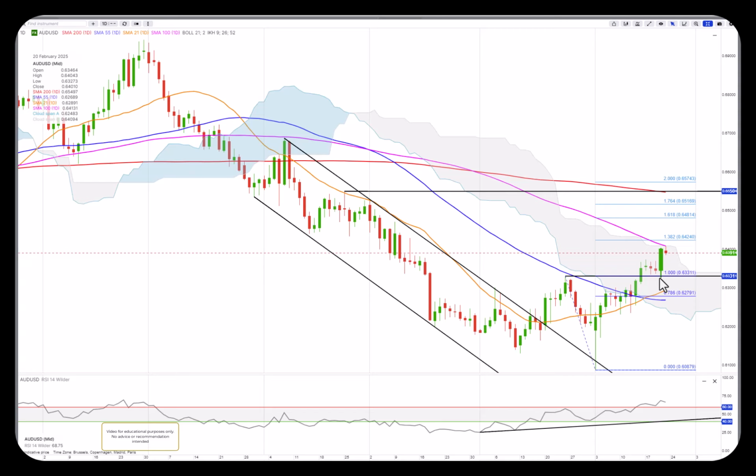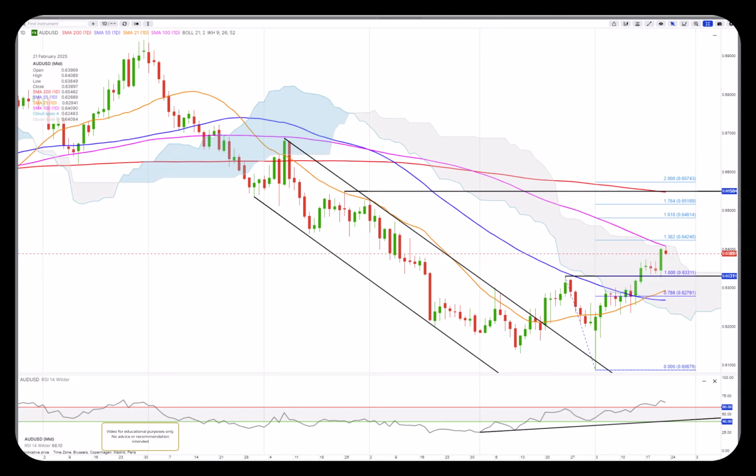Aussie dollar has bounced off the support here at 63.30, testing the upper part of the cloud and the 100 moving average. I think we'll see a test of 64 and a quarter, possibly up to 64.80, 65 and a bit, maybe even up to 65 and a half, where we have the 200 moving average coming down, and there's some resistance. If it slides back below 63.30, well, then the downtrend could resume.